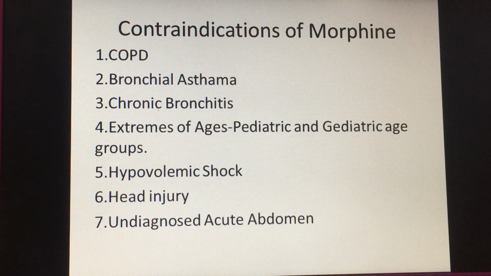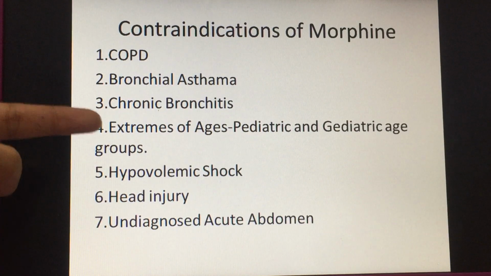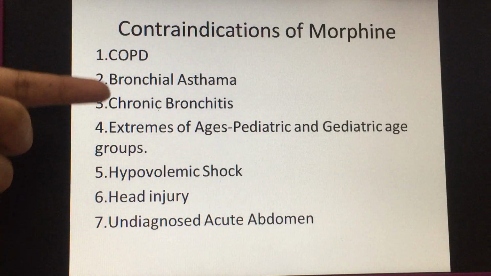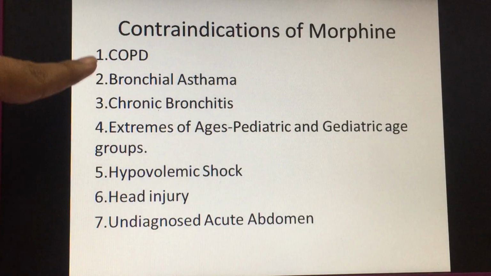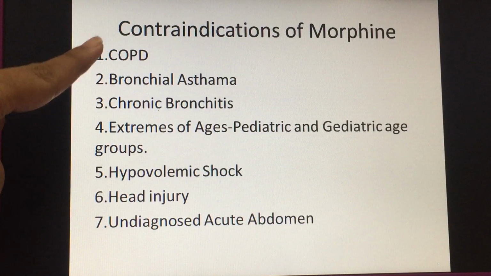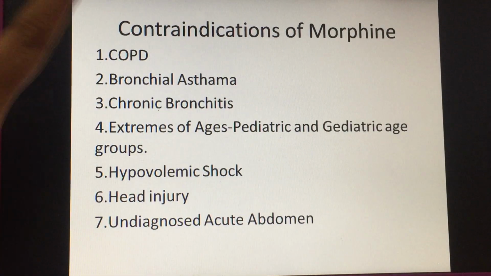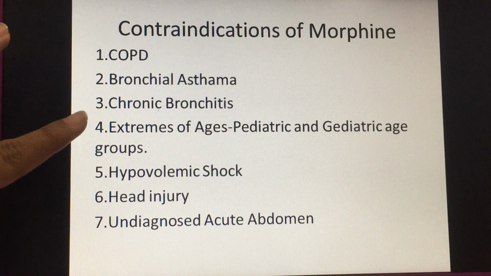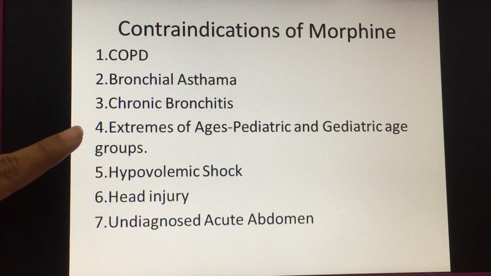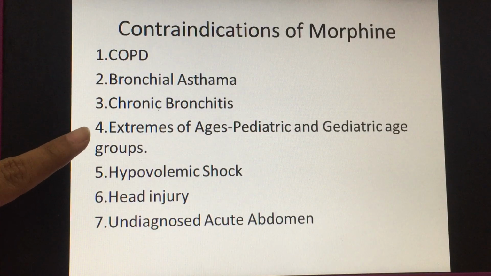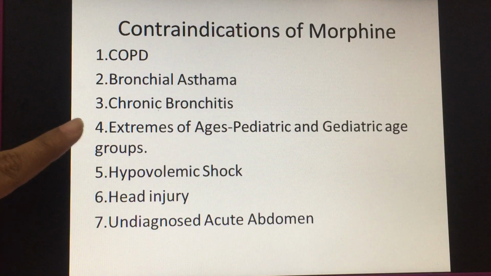Now, coming to the contraindications of morphine, where morphine should not be used. These are chronic obstructive pulmonary disorder, bronchial asthma, and chronic bronchitis. In these three conditions, morphine is contraindicated because there is already a respiratory problem, and morphine also causes respiratory depression. It is also contraindicated in extremes of age, that is the pediatric and geriatric age groups, because again it causes respiratory depression, nausea, vomiting, etc.